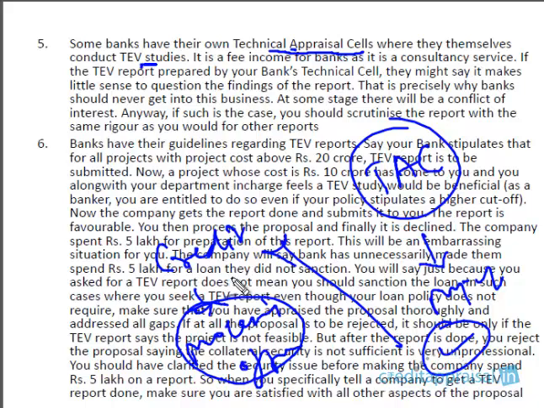So as a processing officer, there's very little you can do. You can still question it. You can still say that this point is not correct, you can say that sort of stuff. But ultimately, when a department of your bank has certified that this is a feasible proposal, you cannot decline it in a true sense, right? You will not have that much flexibility as if this proposal had come from an outside agency. Had this proposal come from an outside agency, that is different. Then you can critically comment on the various points.